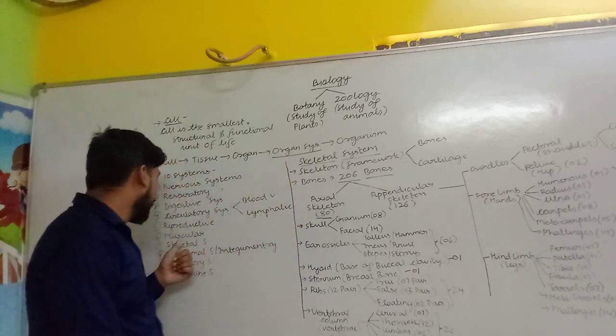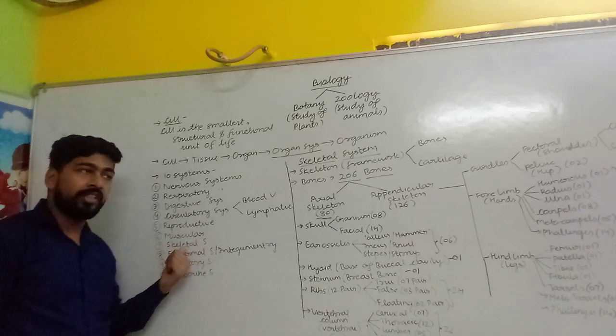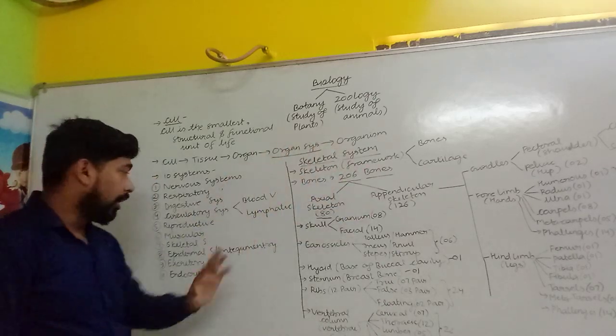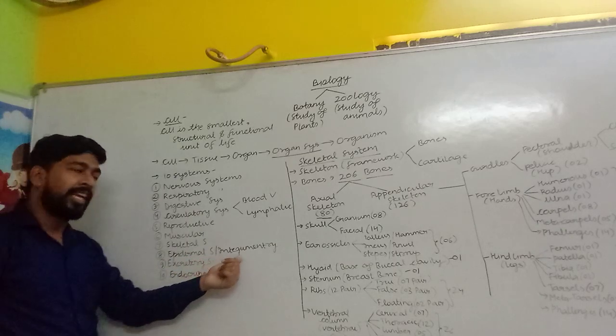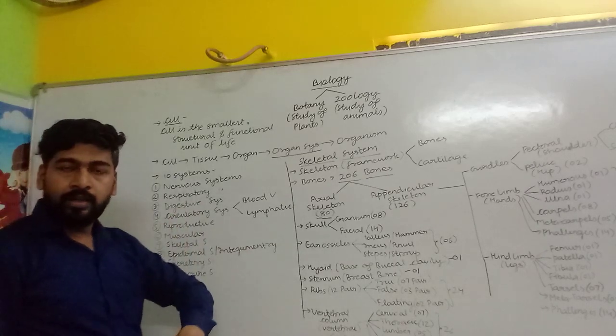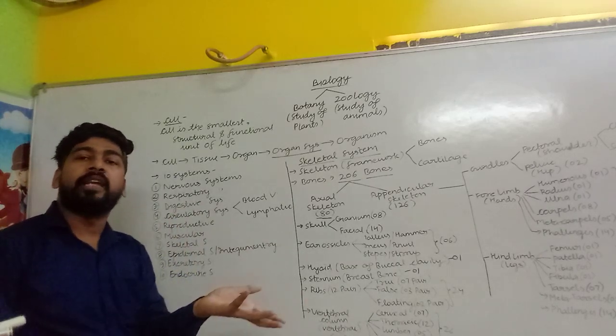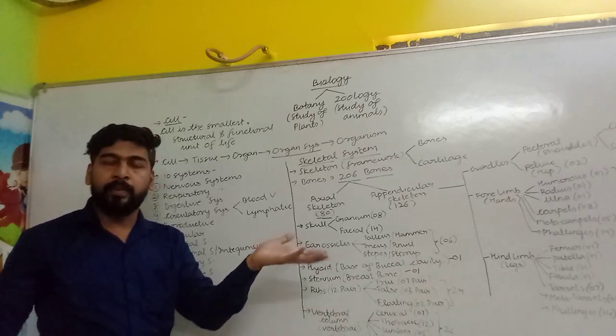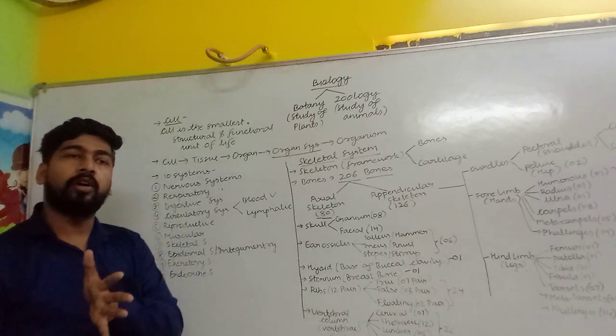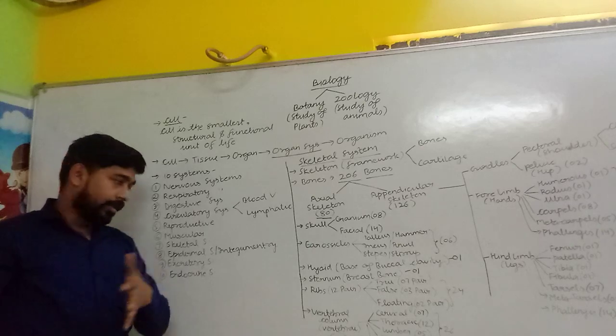Next, if we talk about the skeletal system, then we have discussed a lot about the skeletal system. Then integumentary system, our skin is there. Skin is a primary barrier that help in protecting our body from any kind of disease causing agent.